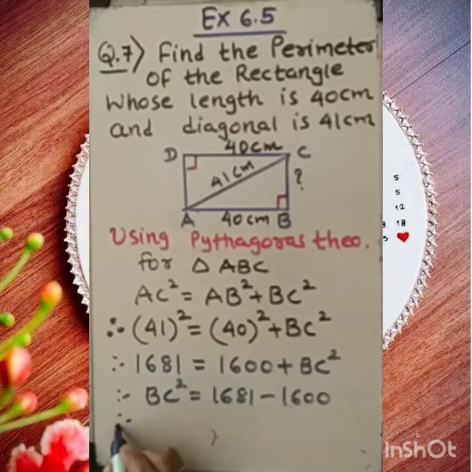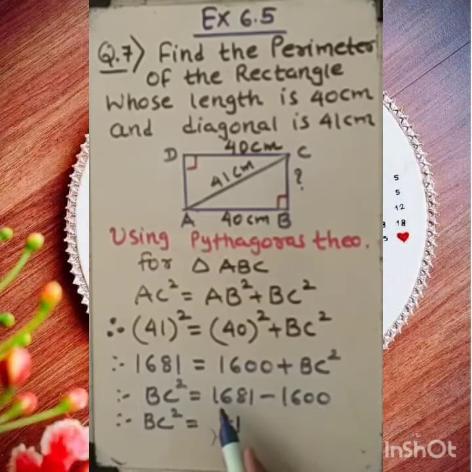When we subtract 1600 from 1681, it gives the result 81. And dear student, you know very well 81 is a perfect square of 9. 9 nines are 81.